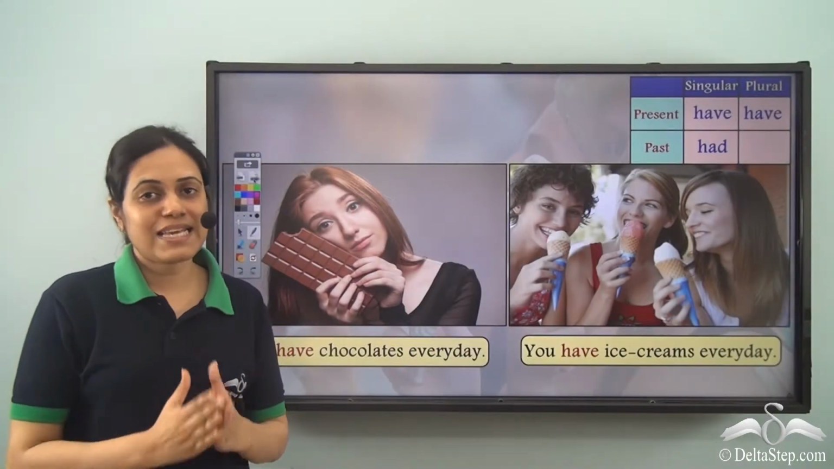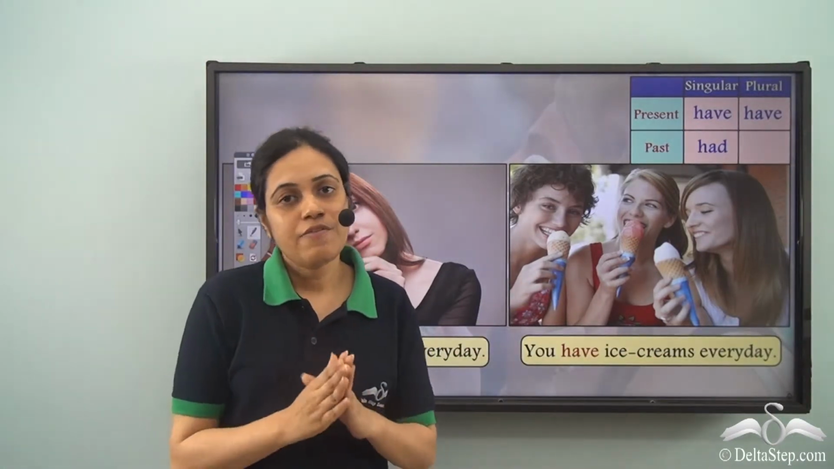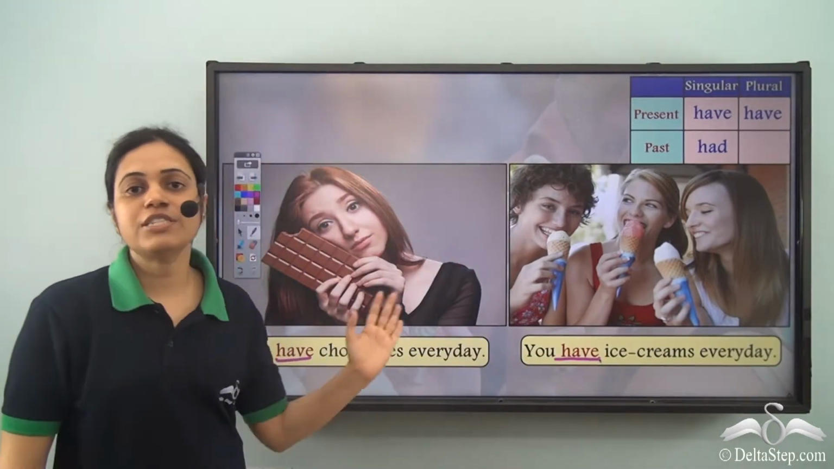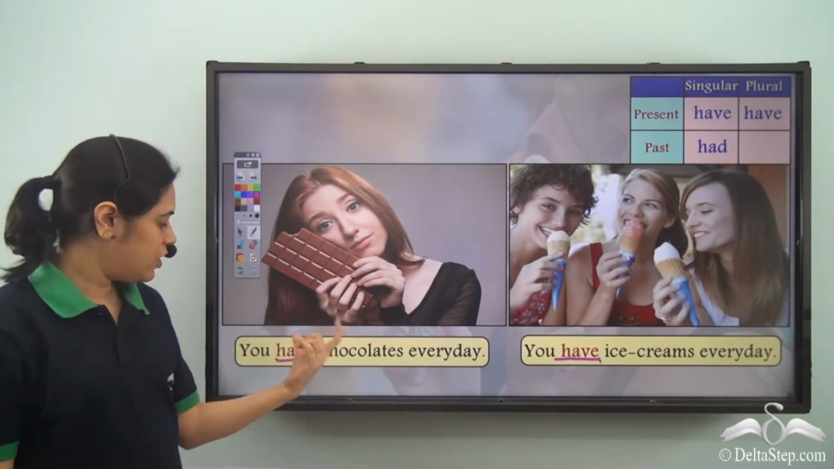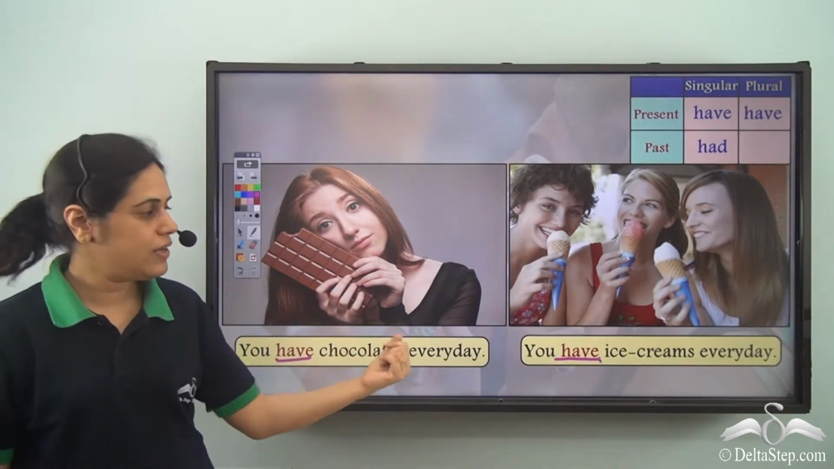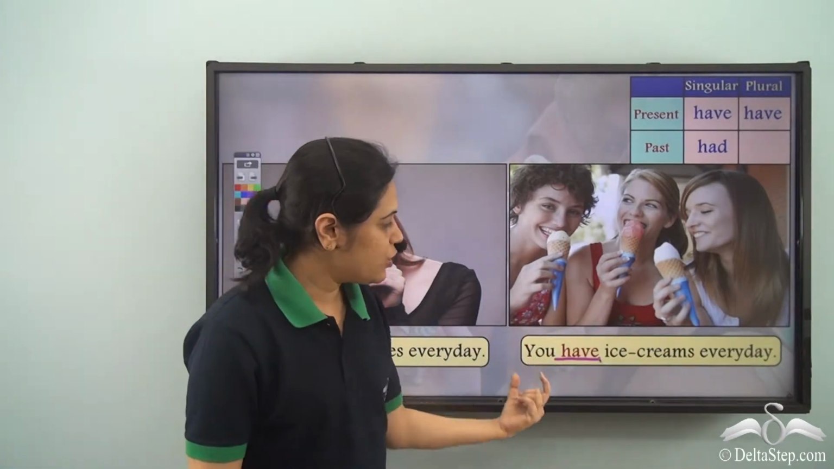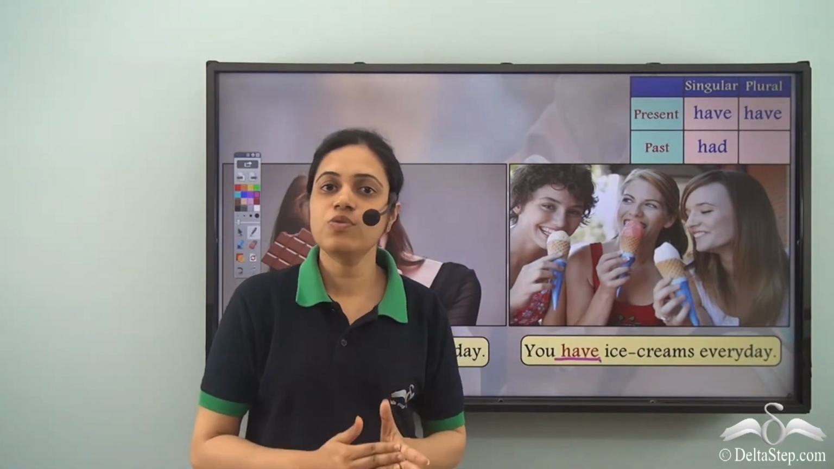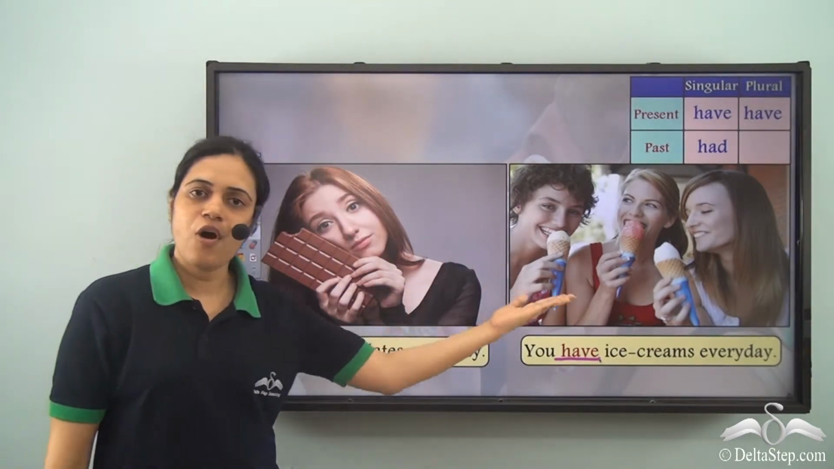So now for second person, singular as well as plural, for present tense we use have. So it does not change with number. For present tense, singular, you have chocolates every day. There is just one girl and there are three girls. So it is plural. You have ice creams every day. So for present tense, we use have for second person, whether it is singular or plural.